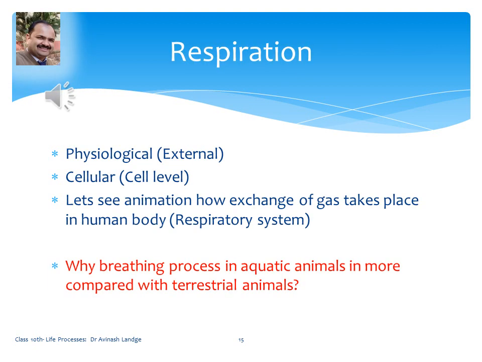The next part of this chapter was respiration. In respiration, we have discussed there are two types. One is physiological, which is called external respiration; in common language, we call it breathing. The next is cellular respiration, which happens at the cell level, where the actual breakdown of glucose into energy and carbon dioxide takes place.